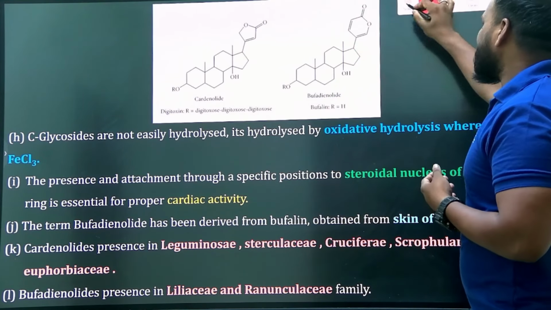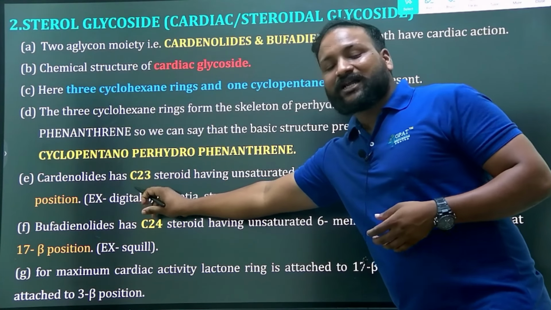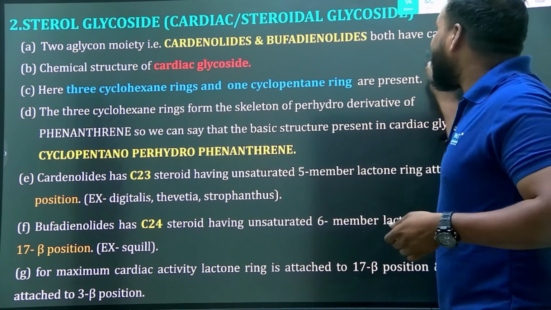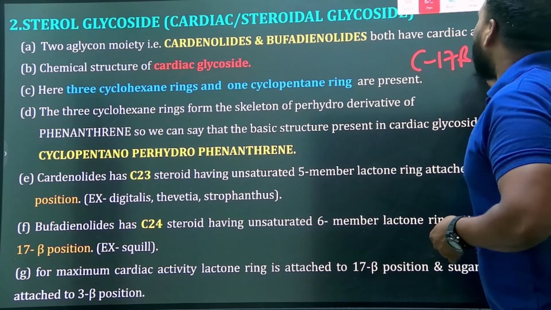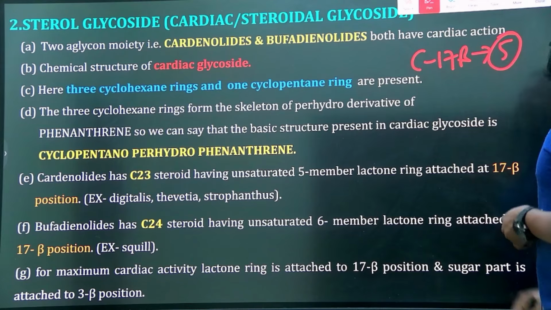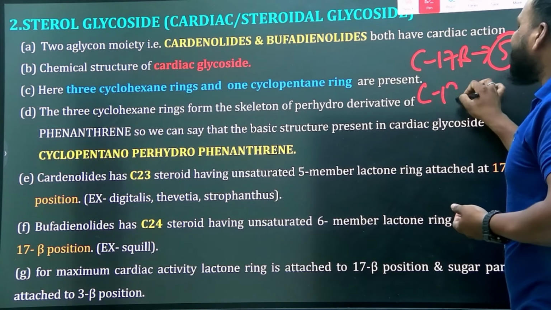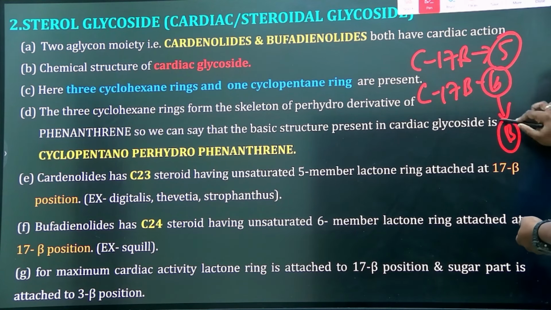Cardenolides are C23 because of the 5-membered ring at the C17 beta position. If it has a 5-membered ring, that is known as cardenolide, whereas if at the C17 beta position it has a 6-membered ring, that is bufadienolide. Do remember this one, thereby you can remember the other one easily as well.